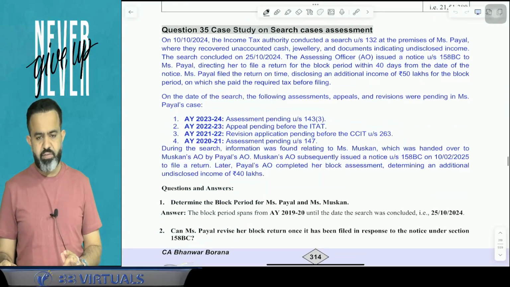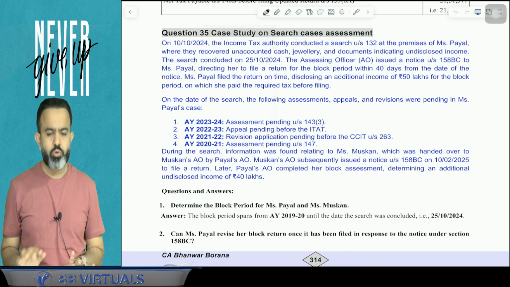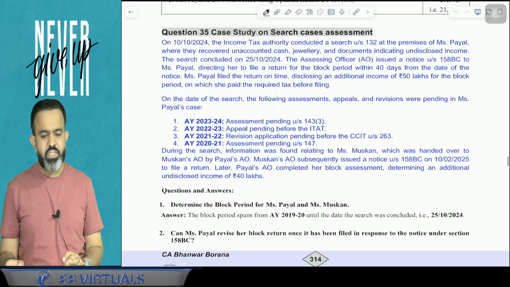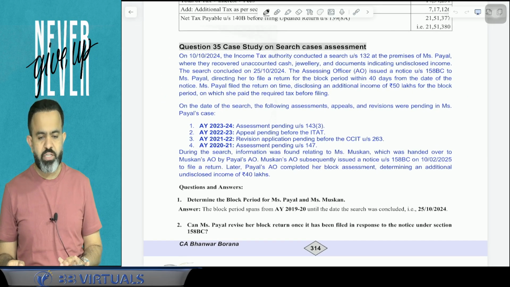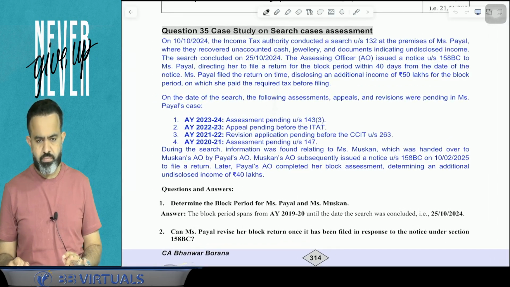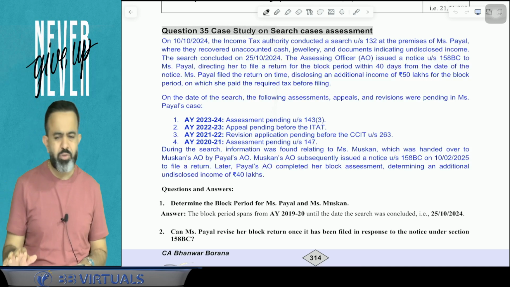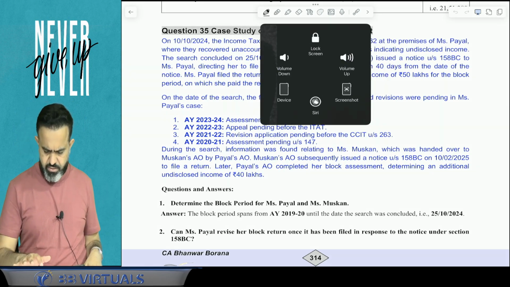This question number 35 I have added for the case study, but in your compiler there are 34 questions only. Yes, 34 only. Because this was added just now, it is not given in the compiler.